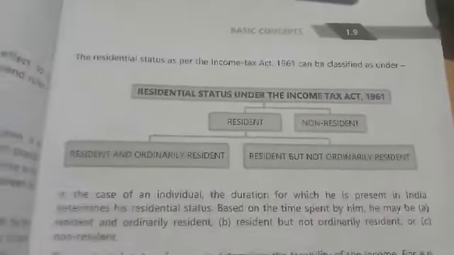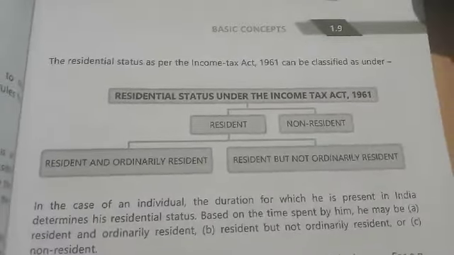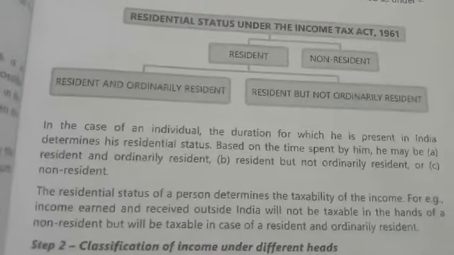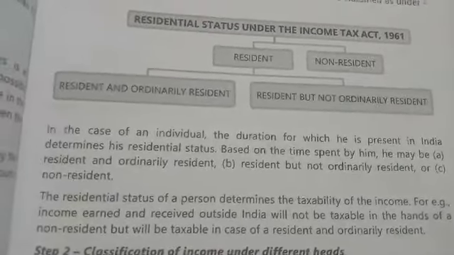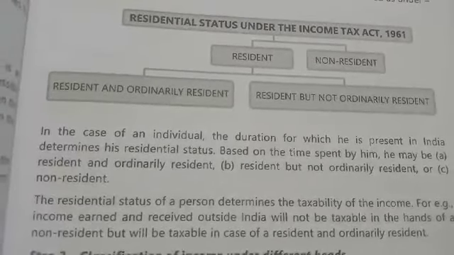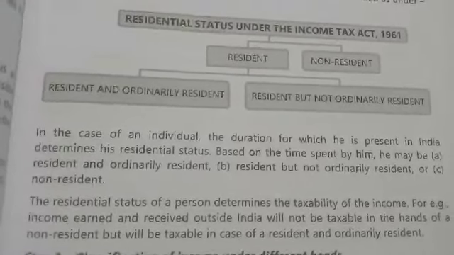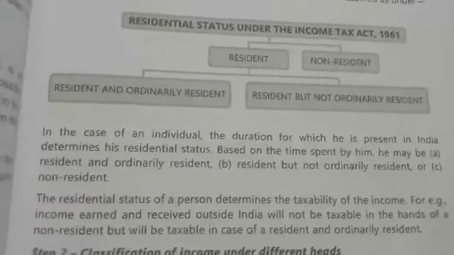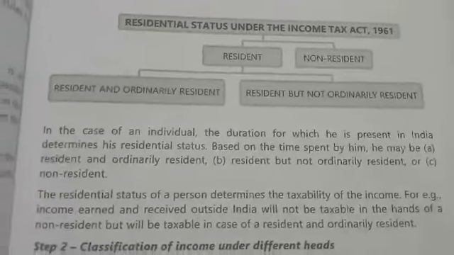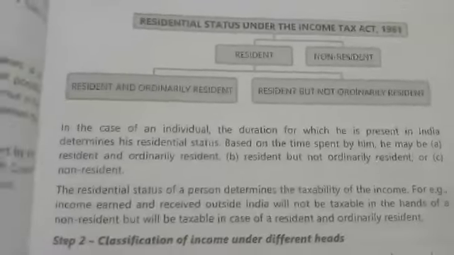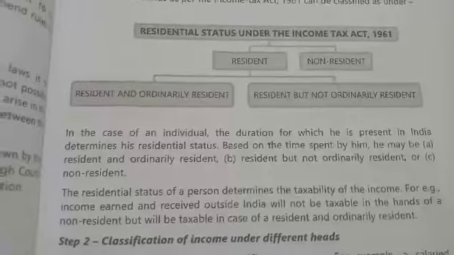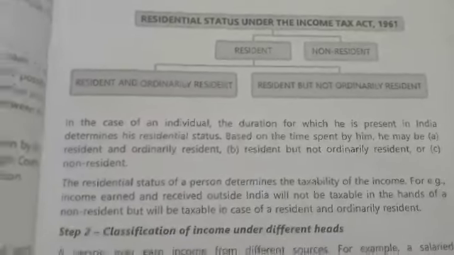This is the first step in calculating the total income. We'll study this in further lessons. But 182 days, a person who resides 2 days in this year, all such things will be there. Using that, we'll calculate whether he is a resident and ordinarily resident, not ordinarily resident, or non-resident.